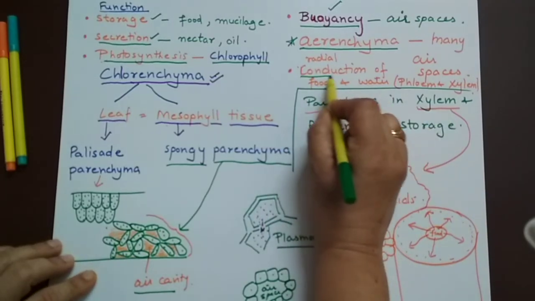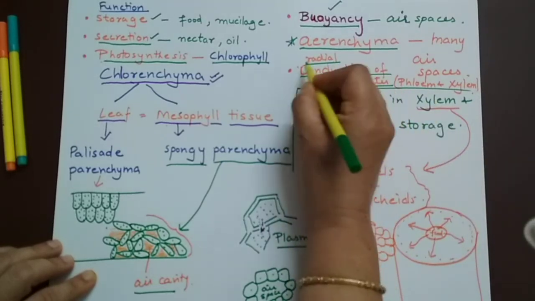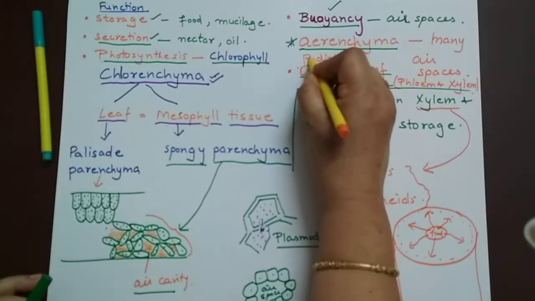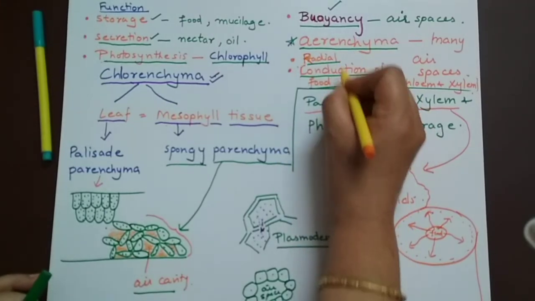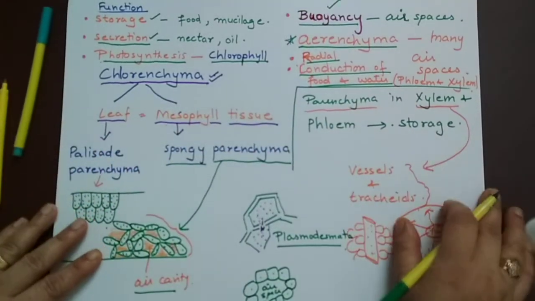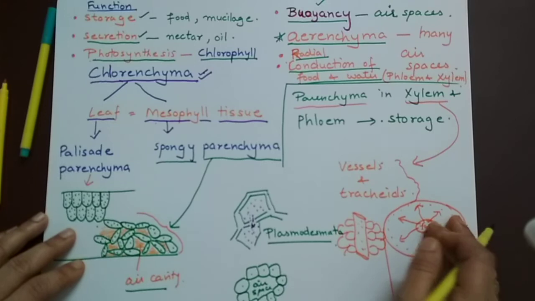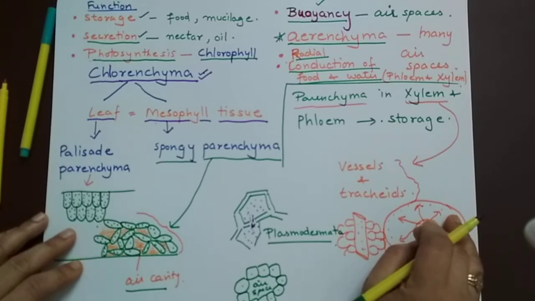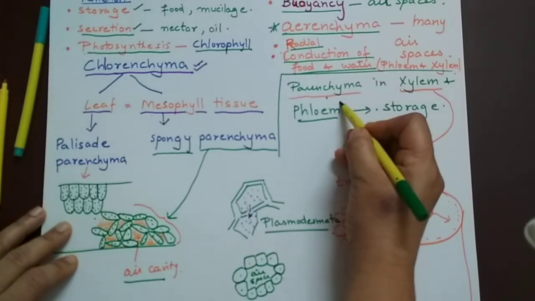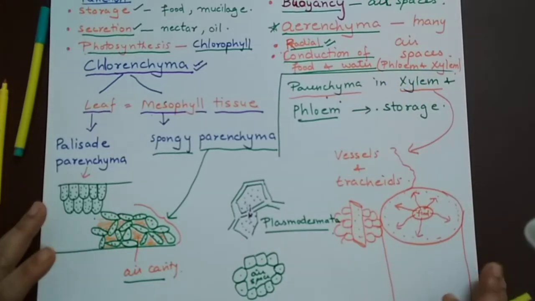conduction of food and water. So this conduction is actually the radial conduction. So we should put this mark here. This heading should be radial conduction, not vertical conduction, because vertical conduction is carried out by xylem and phloem cells, especially the specialized xylem and phloem elements. Inside xylem and phloem there is also parenchyma. These parenchyma are responsible for radial conduction of water and food.